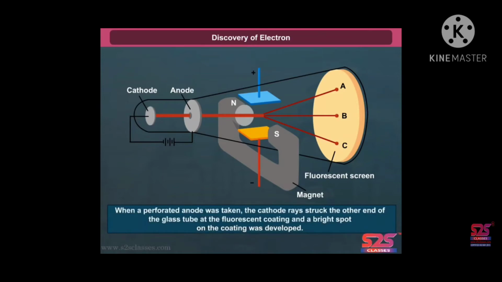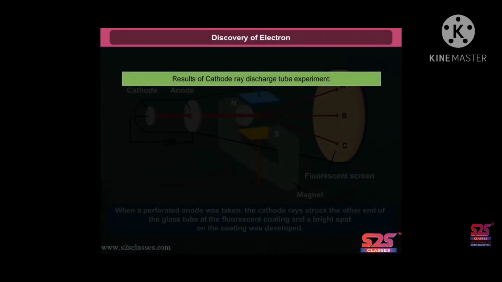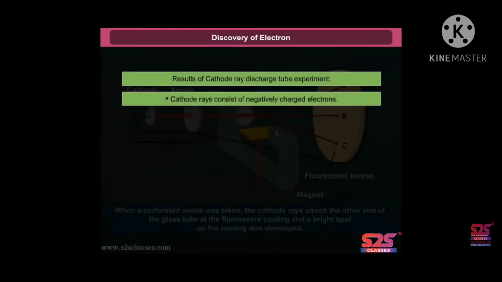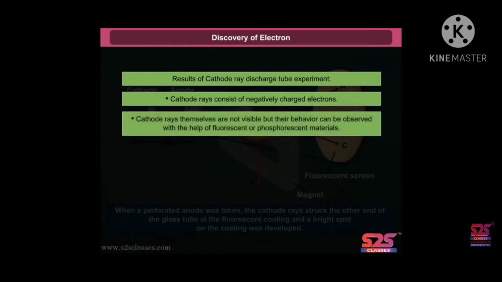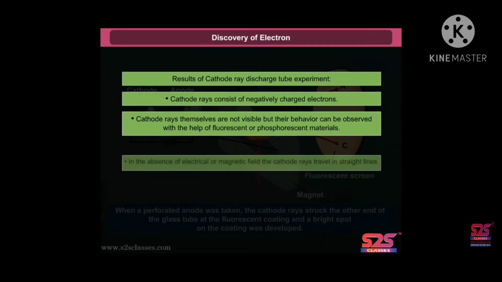When a perforated anode was taken, the cathode ray struck the other end of the glass tube at a fluorescent coating, and a bright spot on the coating was developed. Results of cathode ray discharge tube experiments are: cathode ray consists of negatively charged electrons. Cathode rays themselves are not visible, but their behavior can be observed with the help of fluorescent or phosphorescent material.